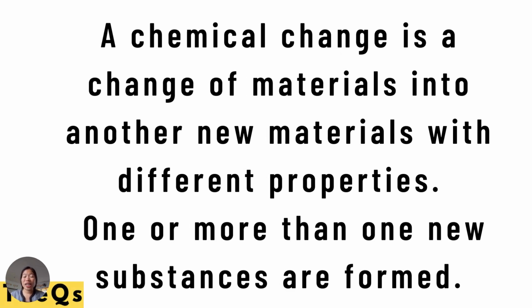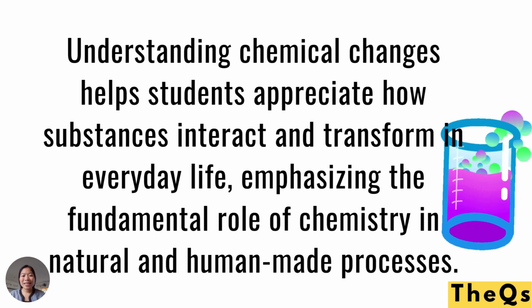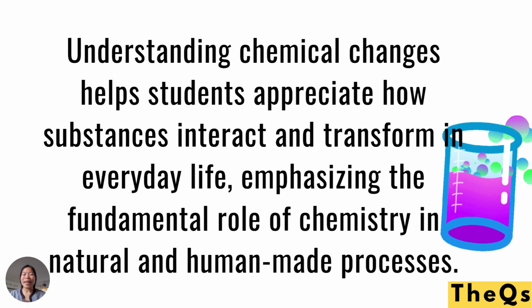So, chemical change is a change of materials into another new, take note of the word new, materials with different properties. One or more than one new substances are formed. So, another substance is being formed, or another product. Understanding chemical changes helps students appreciate how substances interact and transform in everyday life, emphasizing the fundamental role of chemistry in natural and human-made processes.